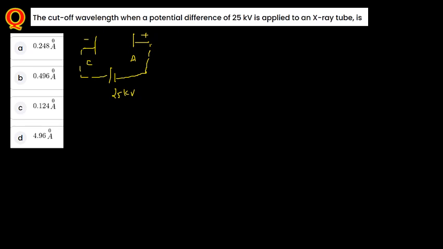Now, fast moving electrons interact on the target, so that from the target you are going to have X-ray. Right. Now, what they have mentioned here is the cutoff wavelength. First, you just mention what you mean by cutoff wavelength. This is lambda minimum, that is the minimum wavelength, or even we can mention this as the threshold wavelength. Even in the case of the photoelectric effect, it is a similar concept.